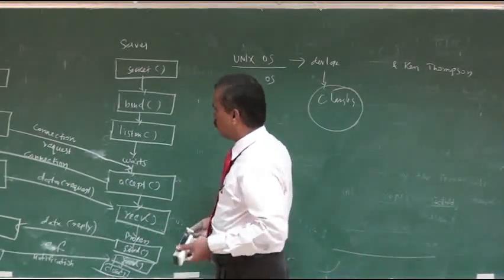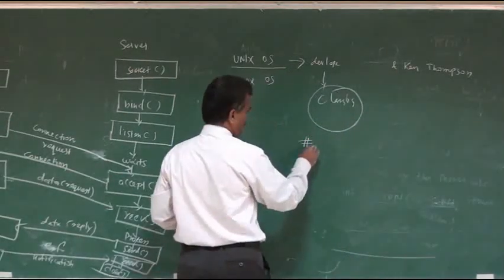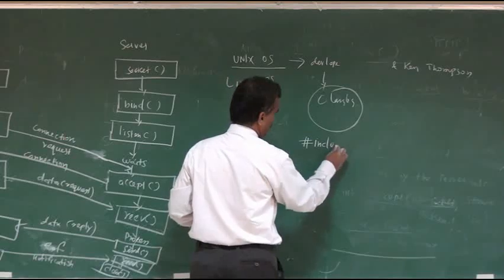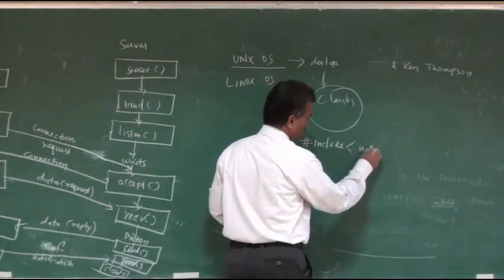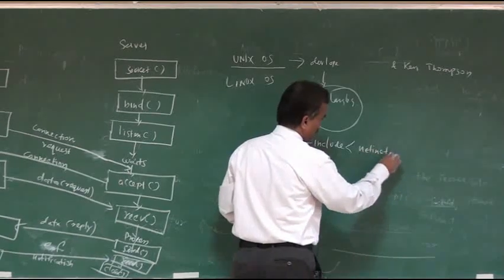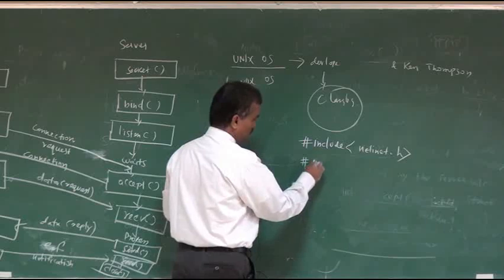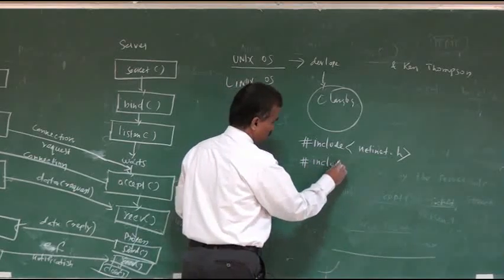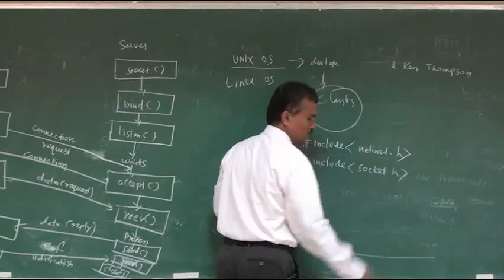If you want to use these system calls in your program, you include some header files, like include net/inet.h, and include socket.h.